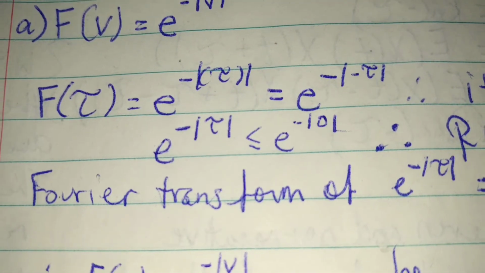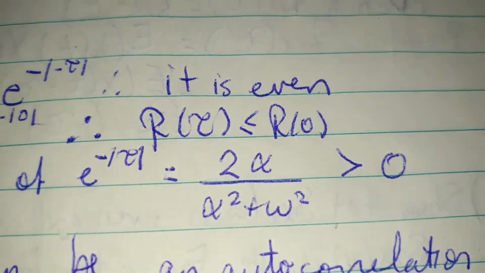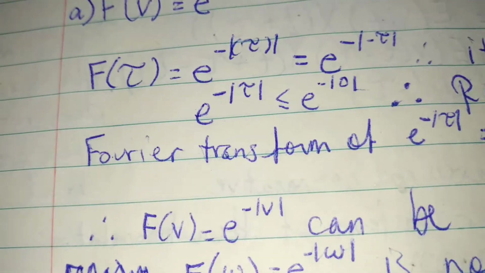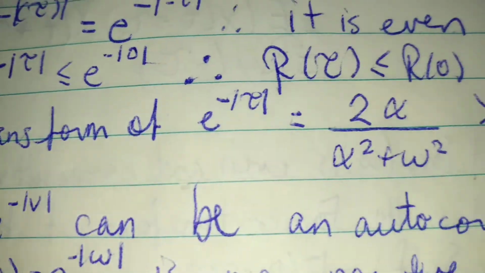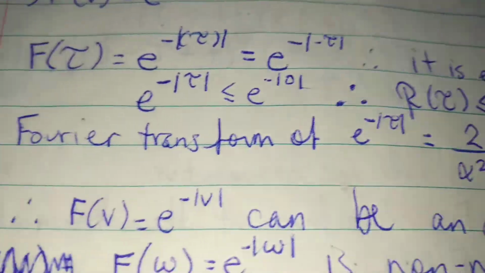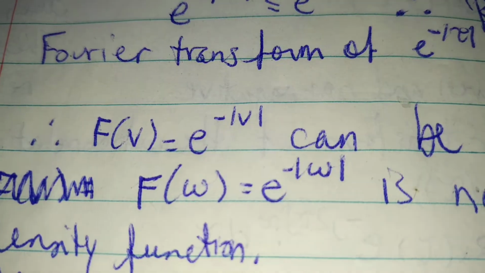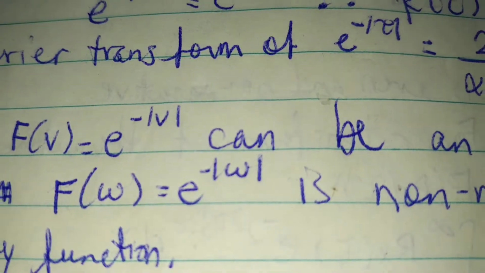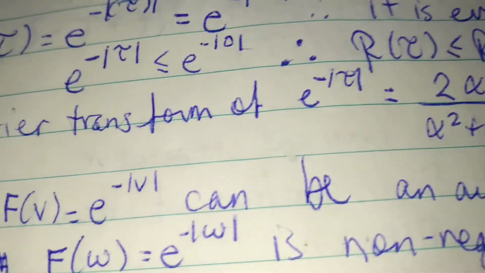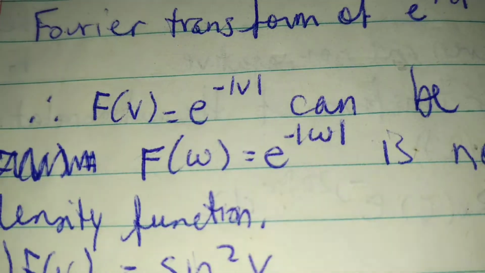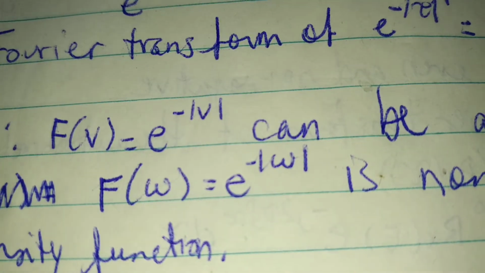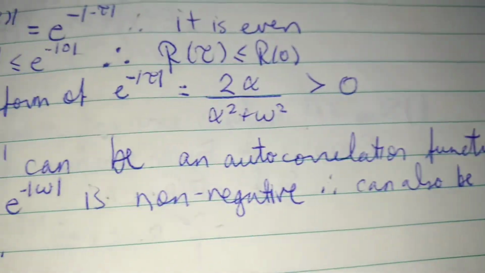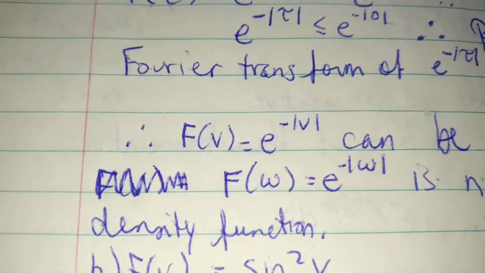And we also have, when you Fourier transform the function, you end up with 2 alpha over alpha squared plus omega squared, which is always positive. And so that means that that example can be an autocorrelation function. And to see if it can also be a spectral density function, we have to look and see if the function itself is non-negative. So when we sub in omega for V, we have f of omega is equal to e to the negative absolute value of omega, which is always greater than 0, which means that it can also be a spectral density function. So basically it's both.